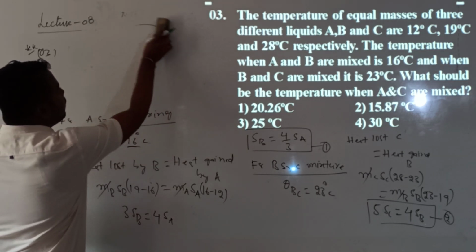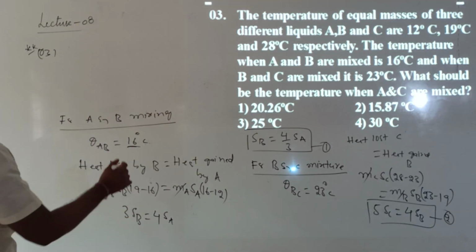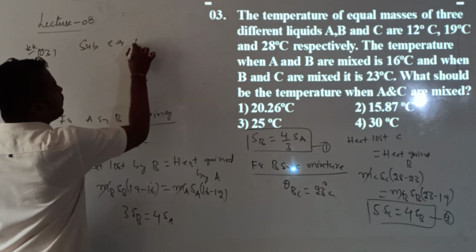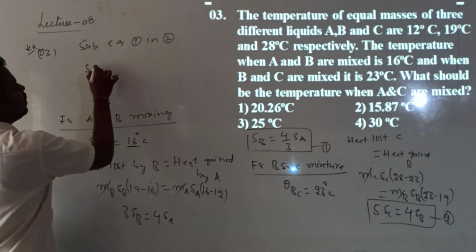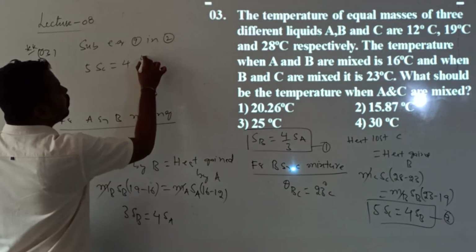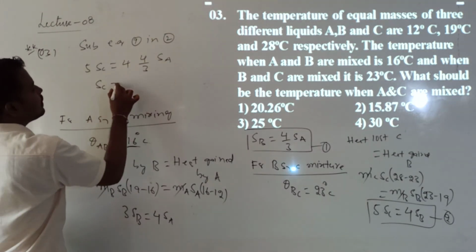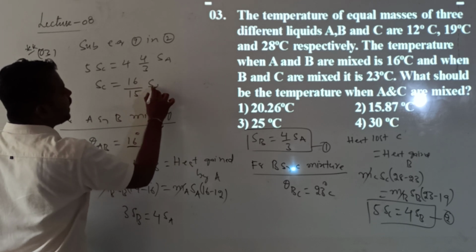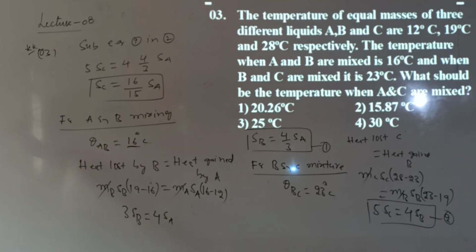Now they tell us that when A and C are both mixed, we need the temperature of the mixture. But first, substituting equation 2 into equation 1, tell me what I get. 5 into SC will be equal to 4 into SB, and the SB value is 4 by 3 into SA. So this gives us SC equal to 16 by 15 into SA. This is the relation between the specific heats.